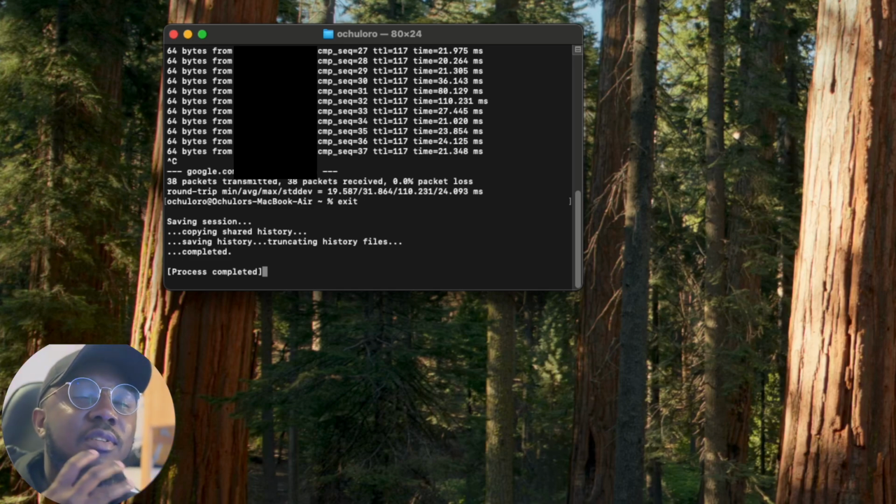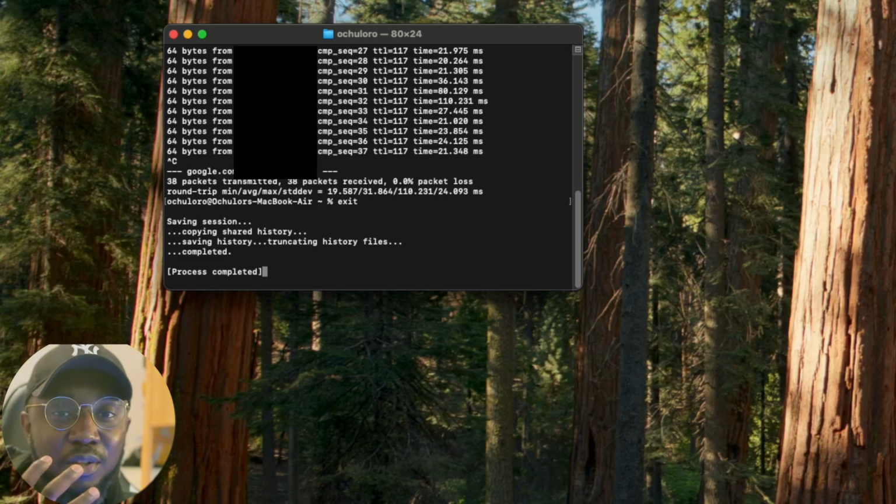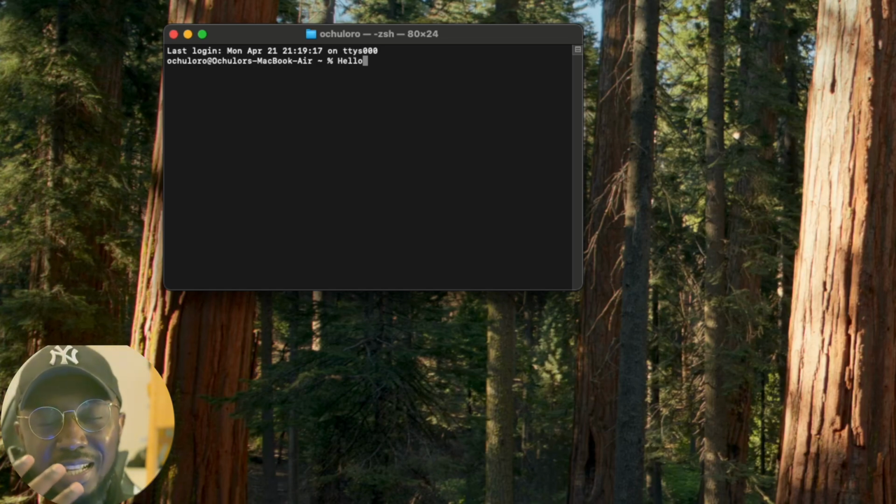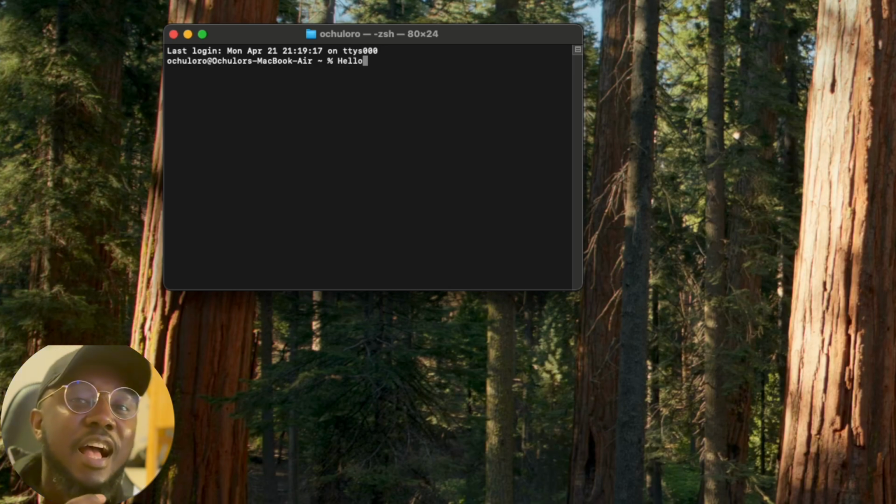Now that we've gotten an idea of what the command line looks like, let's see how we can navigate the command line. Before talking about the navigation of a command line, I would like to give you a simple analogy that might help you understand how a computer is structured.